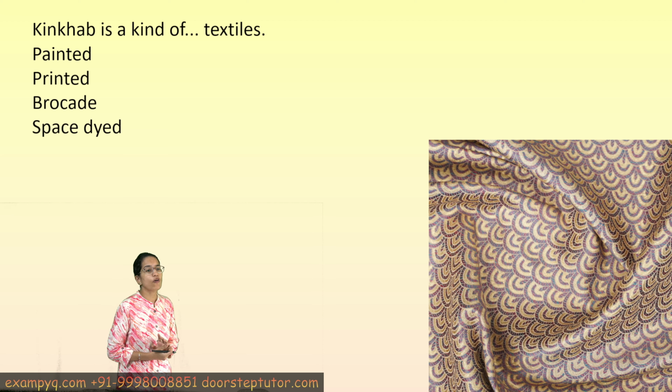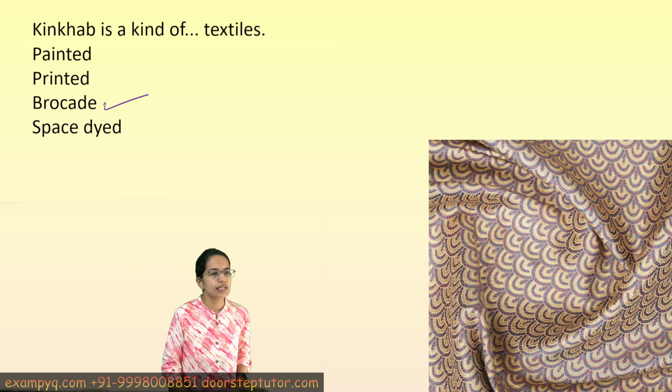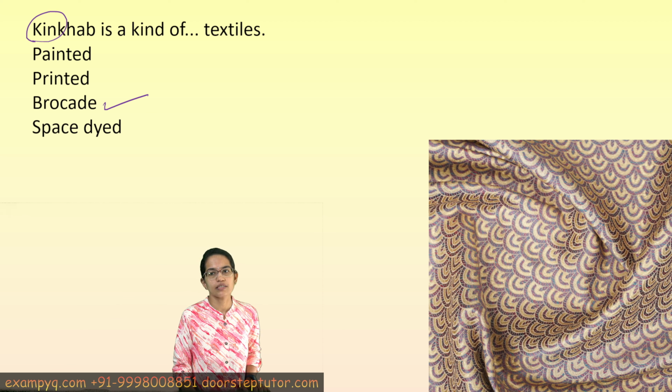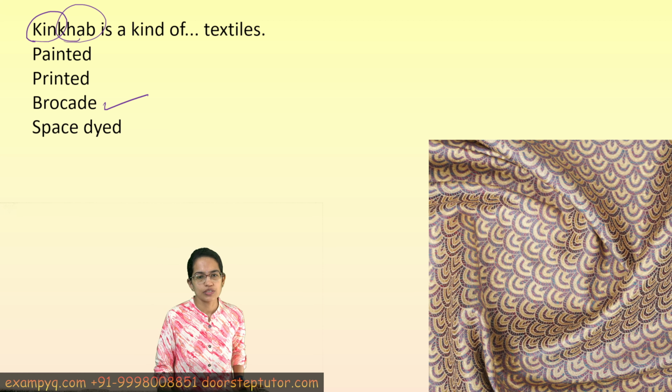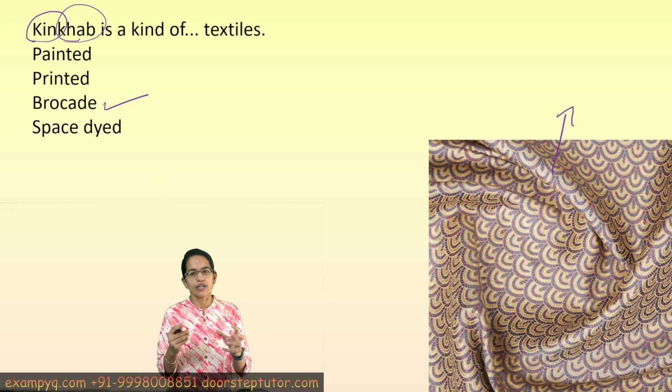Kinkhab is a kind of brocade textile. Now the word kinkhab comes from kin, which is a Persian word meaning woven, and khab means dream. So it is a kind of woven dream, and it usually uses gold and silver threads to create a very intricate and delicate look, as you can see in the picture. It is one of the most decorative woven fabrics, often made with silk, gold and silver threads. So this is what is called kinkhab. Kinkhab is a Persian term.